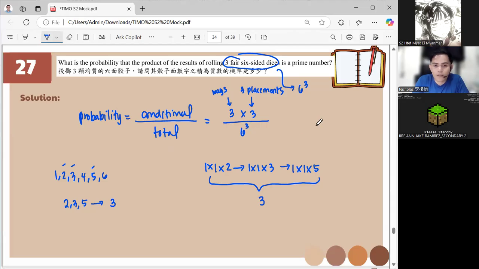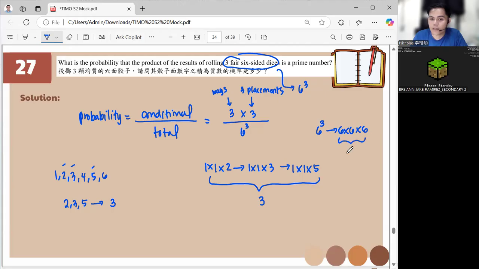This is the total number of ways, because the die has 6 faces and it is thrown 3 times. There are 3 dice. So 6 times 6 times 6. That's the total number of ways because of the 3 dice.